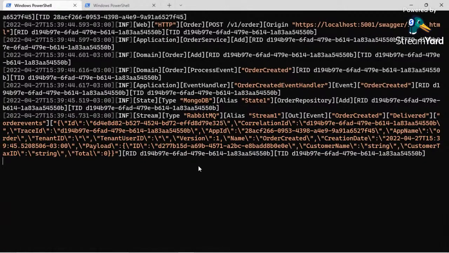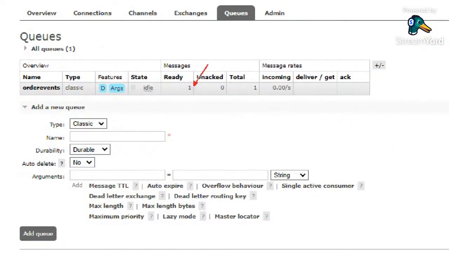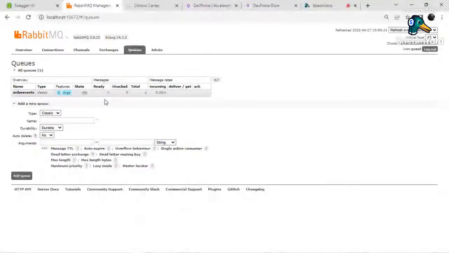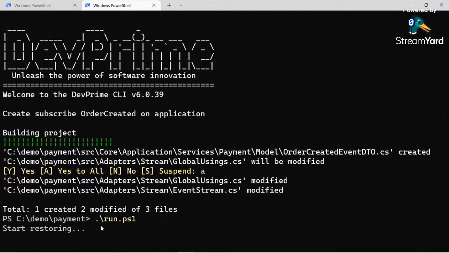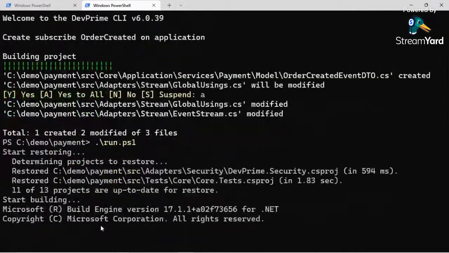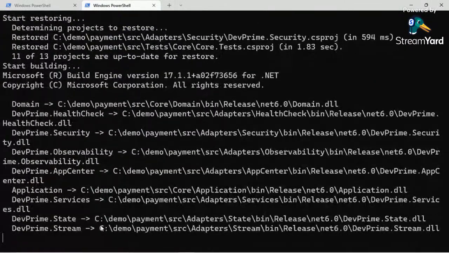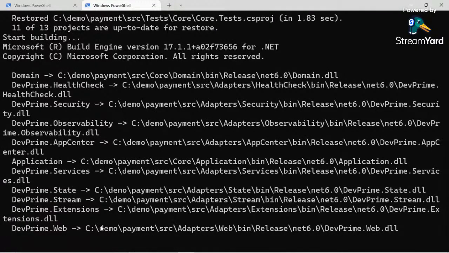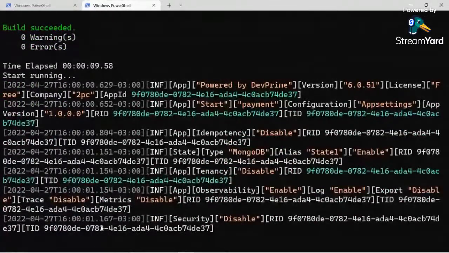Order is already running, and it's important to notice that we already got an event here on RabbitMQ. Check it out. It's our event. So we got an event on a queue. What does it mean, Alvaro? Well, it means that even though I got no application running yet, I'm just typing and running my payment application. We just created the payment application right now. And for the very first time it runs, it starts to receive events that were already on the queue. You know that? Even though you got no application coded yet, you already have events on the queue.